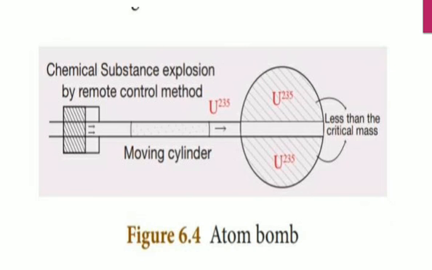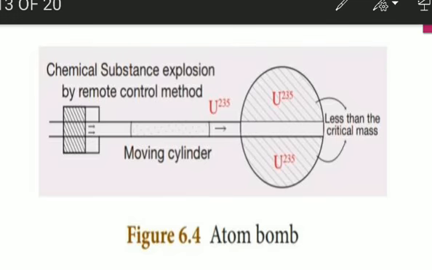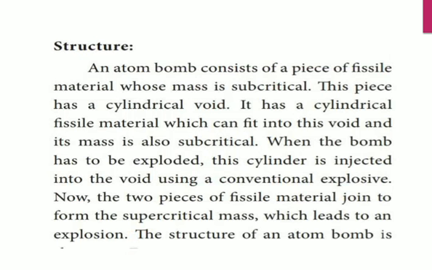Now I'll show you that. See, this is the two voids, uranium 230 and 230. This is the piece of the cylindrical void.